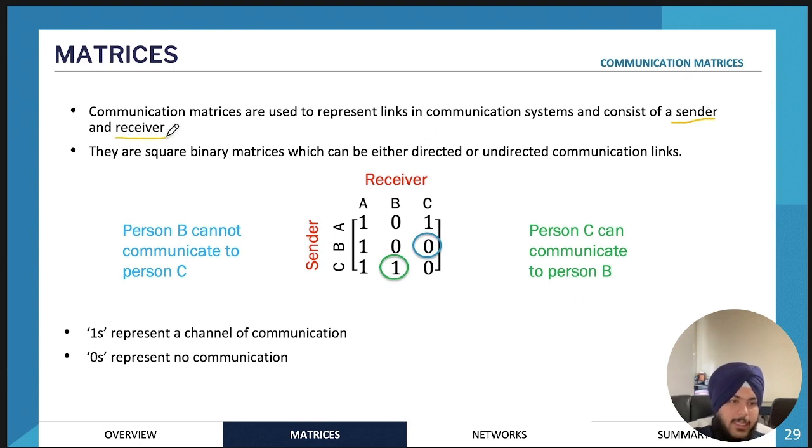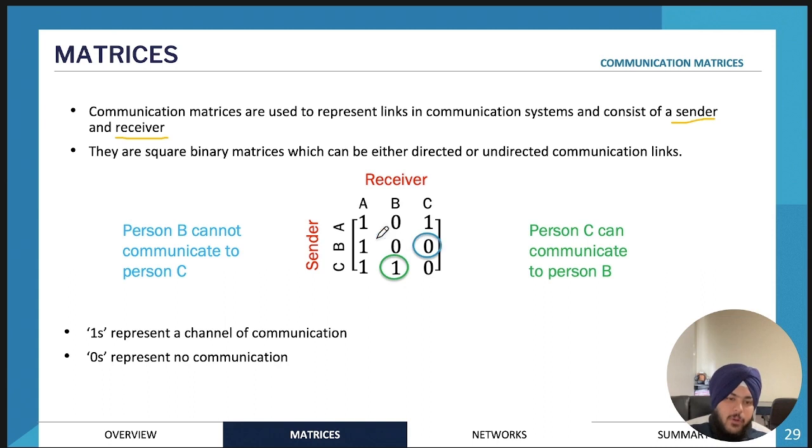So essentially what happens is we have a sender and a receiver. And this can be either directed or undirected communication, and I'll go through that in the next slide. What this matrix is telling you is that if there's a 1 in the matrix, the sender can communicate with the receiver.